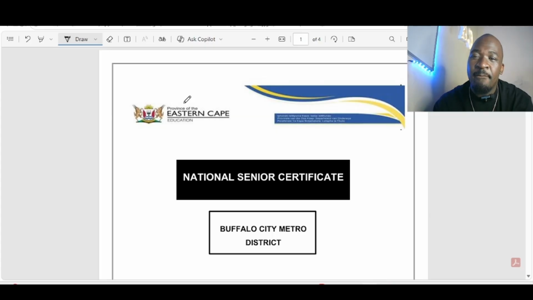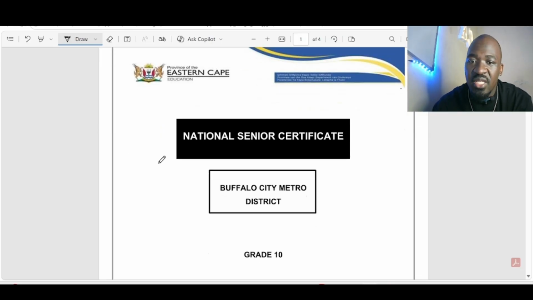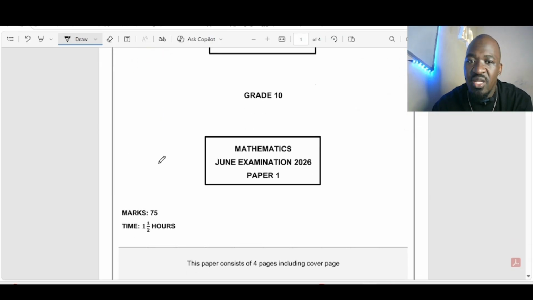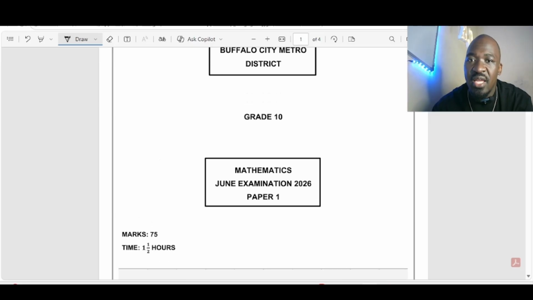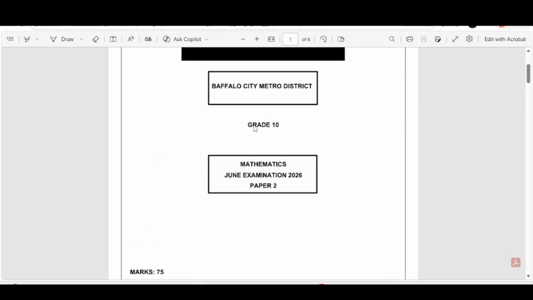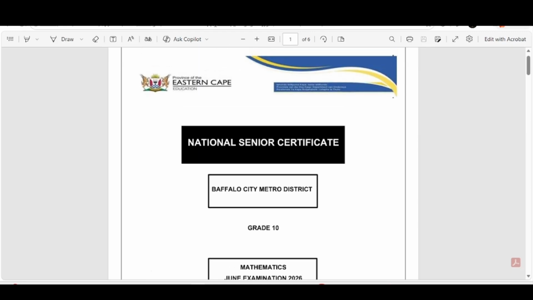So it was maths. They were writing on the 12th of June, as you can see there at the top. If you look at the top there, you can simply see it was 12th June 2026. So these were two question papers they were writing. This was paper 1, you can see 2026 here, and also we have our paper 2 here.